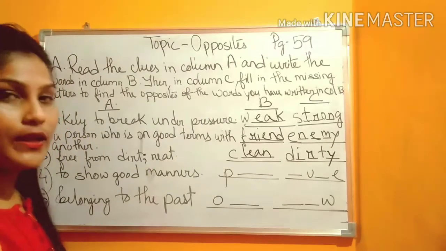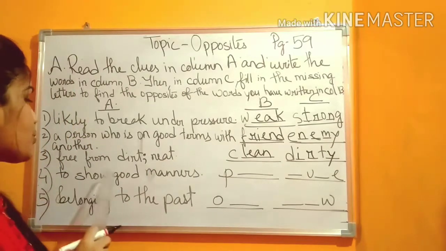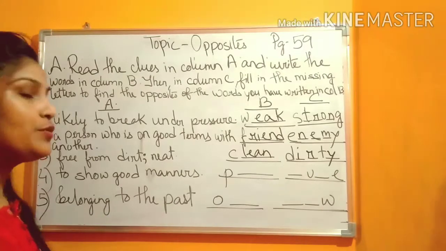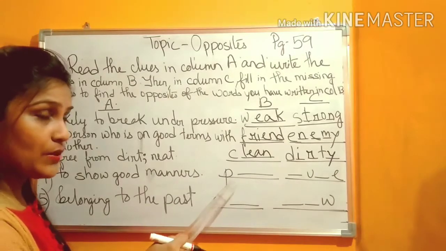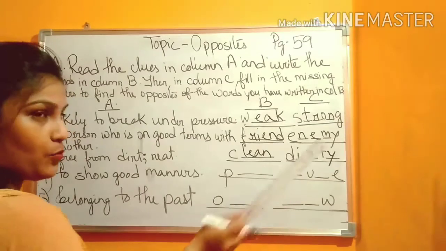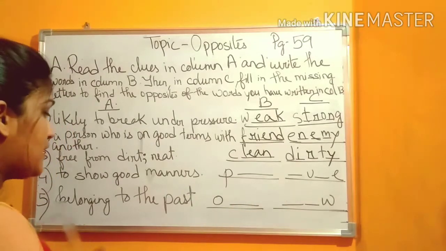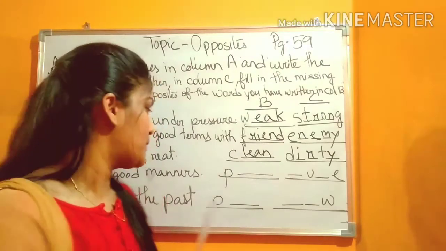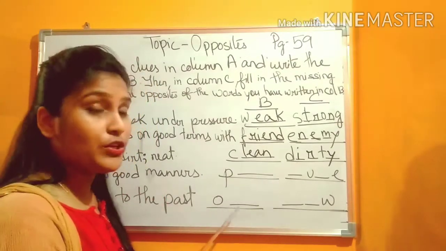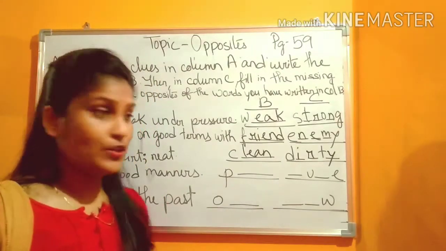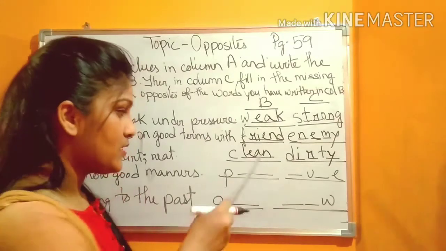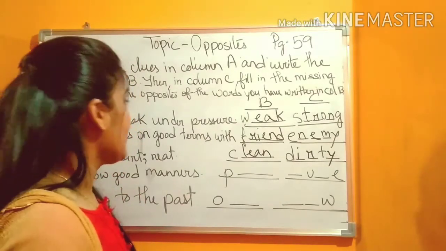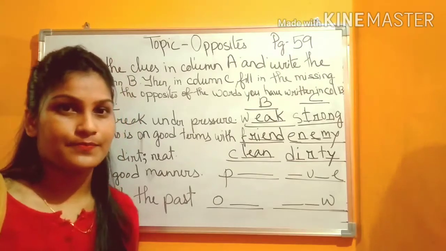So, number 4 and 5 you will do by yourself and send me the answers. Okay? You will do it only in your book. See number 4. To show good manners. Who shows good manners? And the word starts with P. And after that you have to write the opposite. Okay? Number 5. Belonging to the past. Which belongs to the past? Not to the present, not to the future, but to the past. And the word starts with O. So, what will it be? You just write it down in your book and send me the answers.